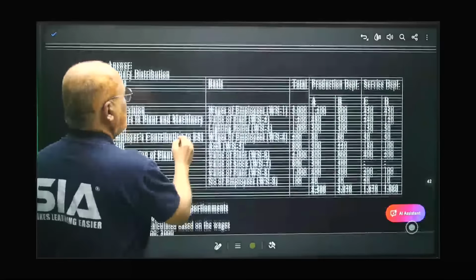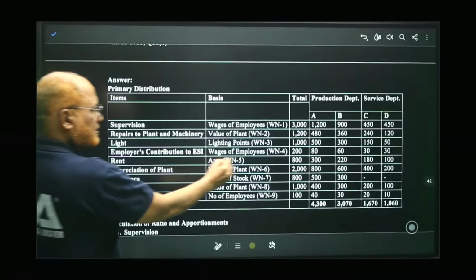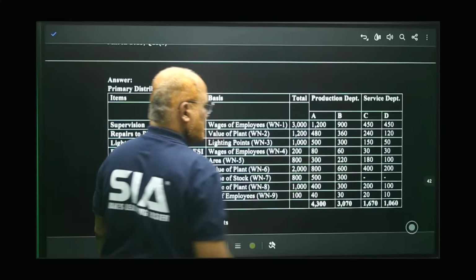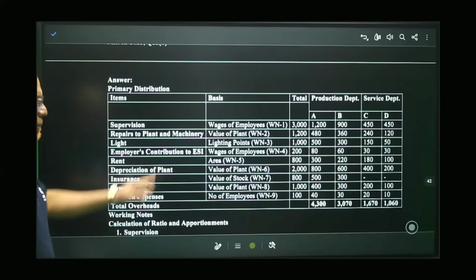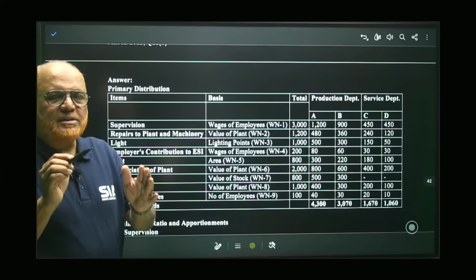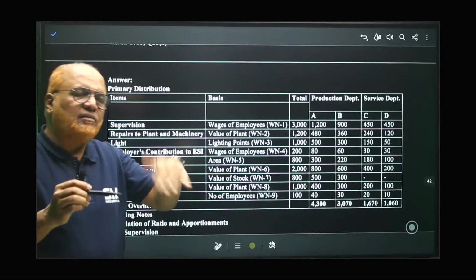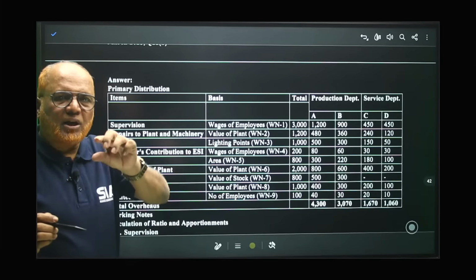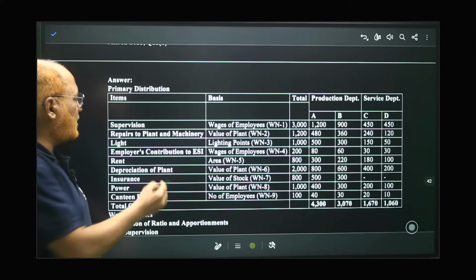Here, you can see now. Rent: 300, 220, 180, 100. Rent over. Now, depreciation of plant. Remember, depreciation is directly related to the value of the plant. So, in the ratio of value of plant, we are apportioning depreciation.